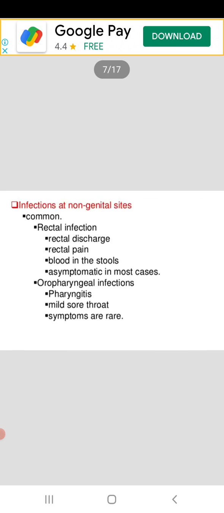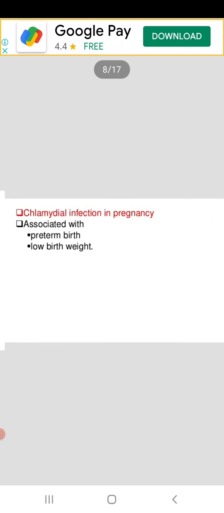Infections of non-genital sites are common. Rectal infection: rectal discharge, rectal pain and blood in the stools, though asymptomatic in most cases. Then oropharyngeal infections: pharyngitis, mild sore throat, symptoms are rare.